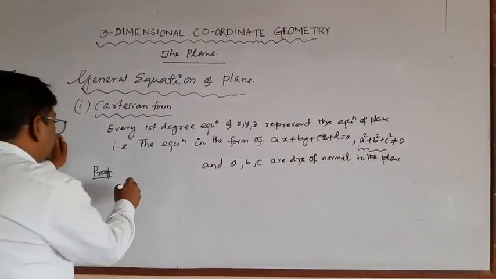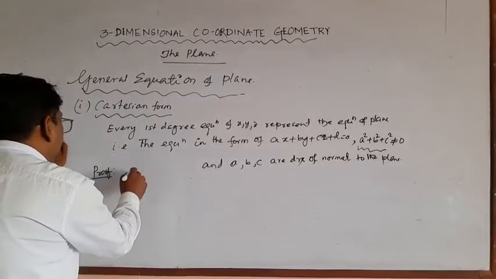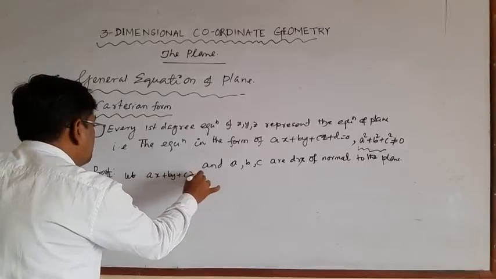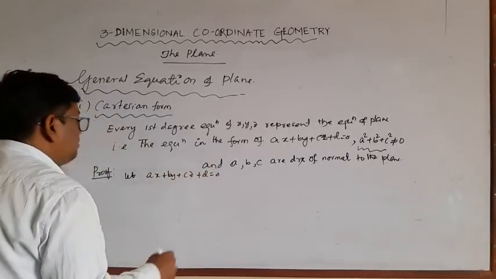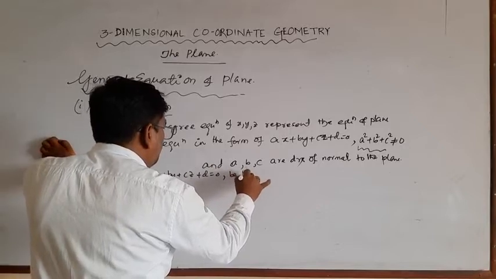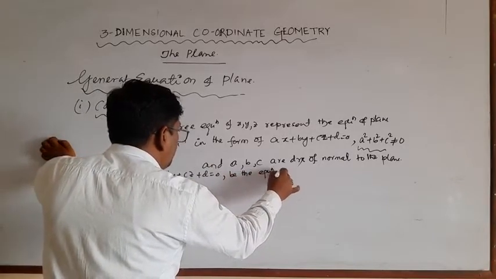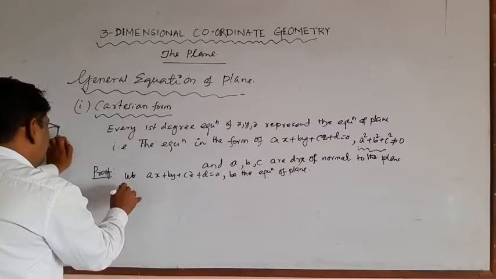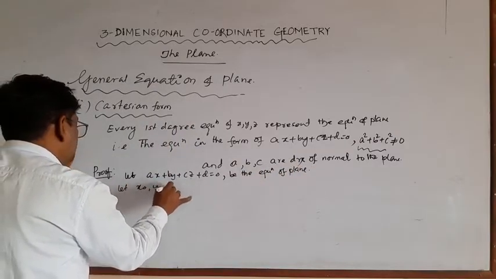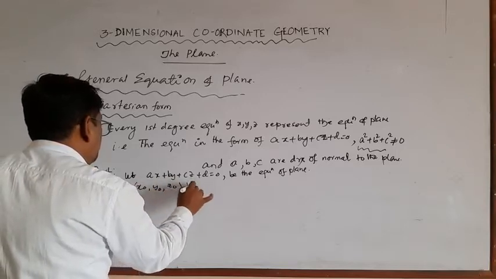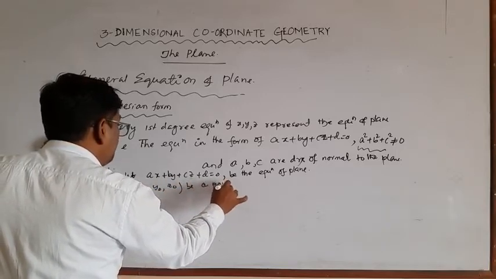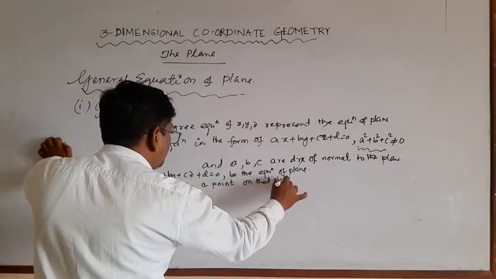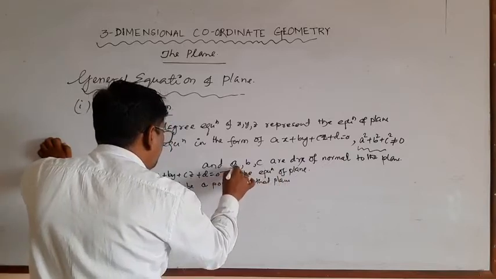Let ax plus by plus cz plus d is equal to 0 be the equation of plane. Let x naught, y naught, z naught be a point on that plane. So this is equation 1.